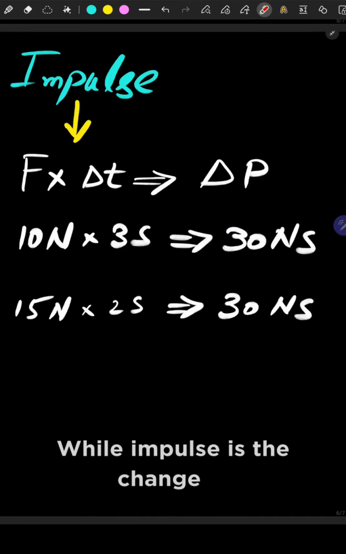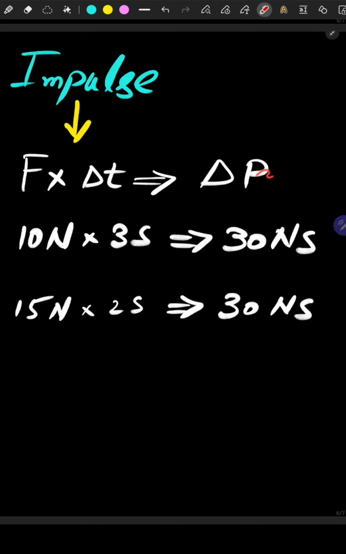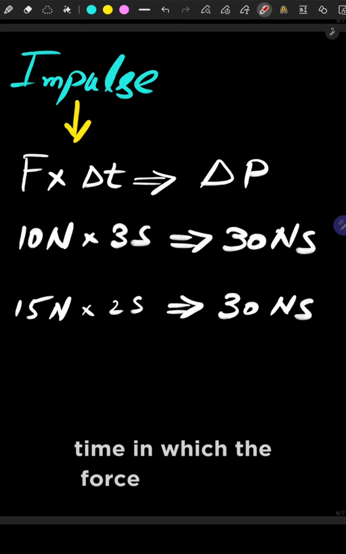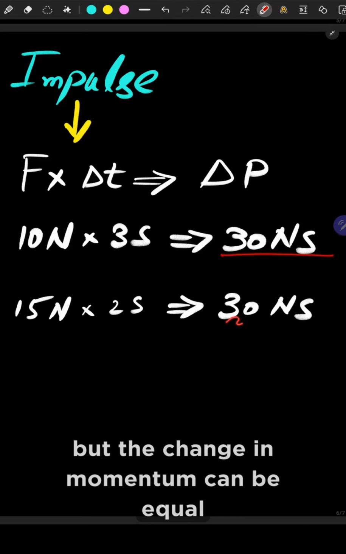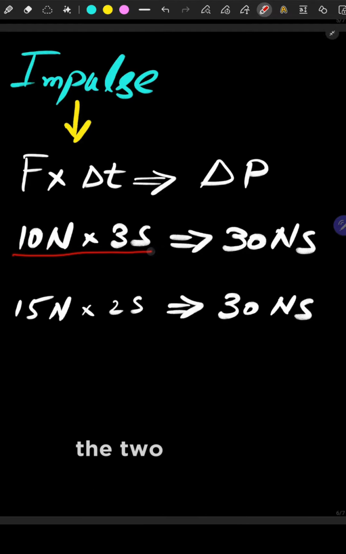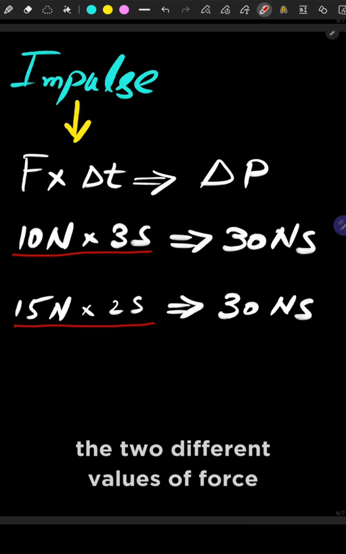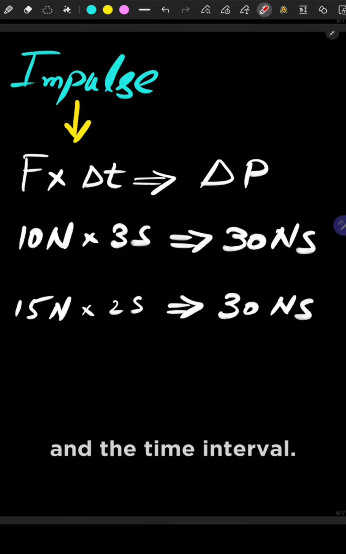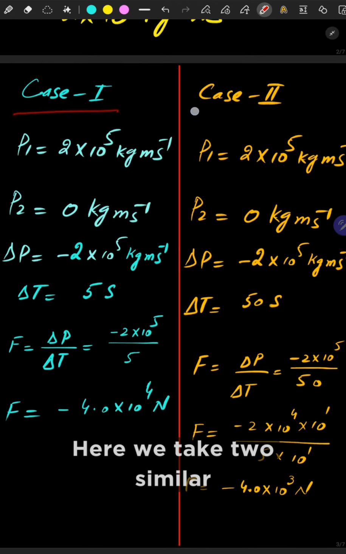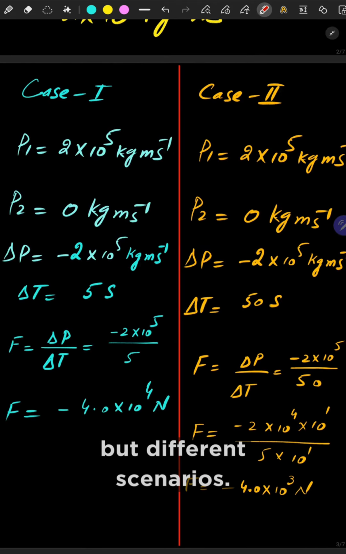While impulse is the change in momentum, actually the product of force and the time in which the force is applied, the change in momentum can be equal in two different scenarios depending upon the two different values of force and the time interval. Let's explain it. Here we take two similar but different scenarios.